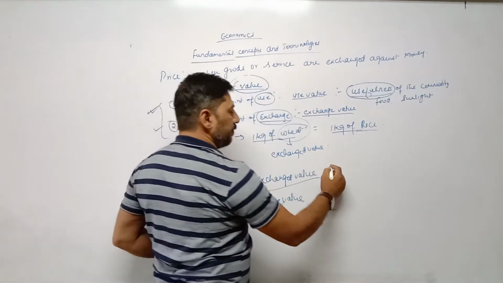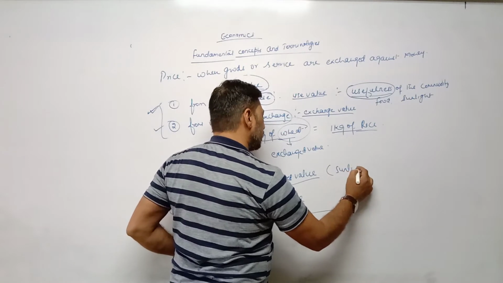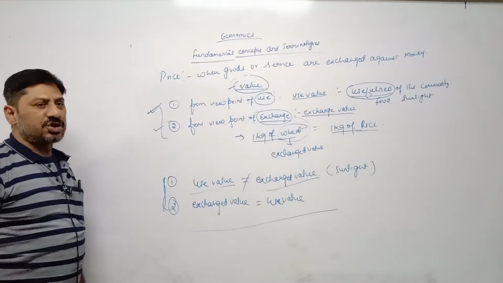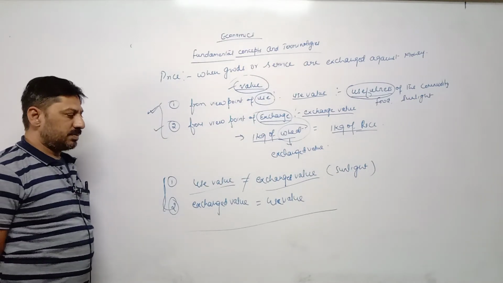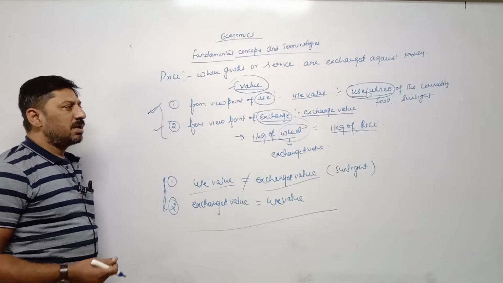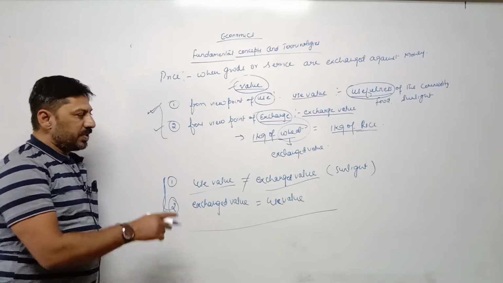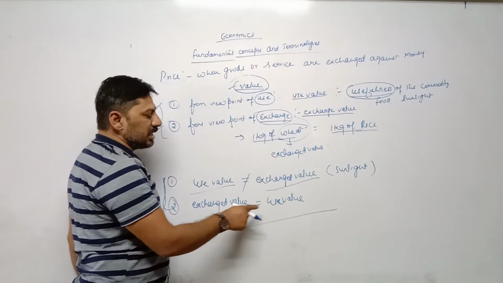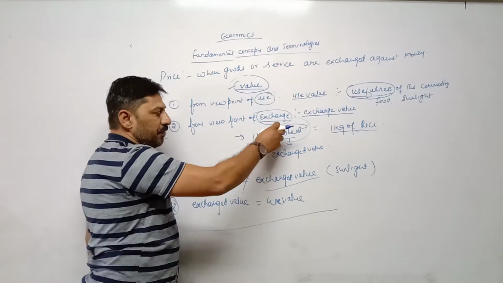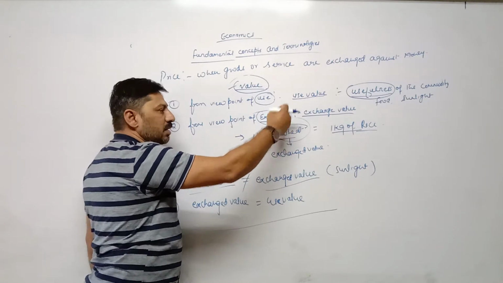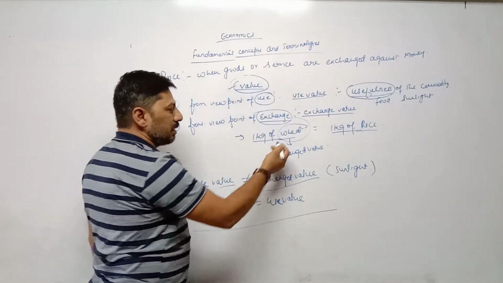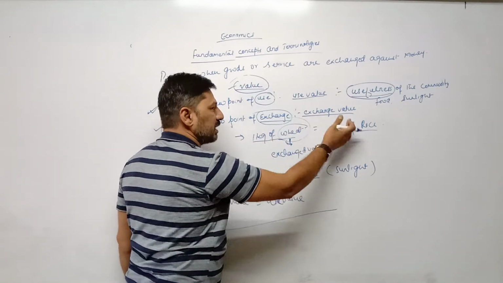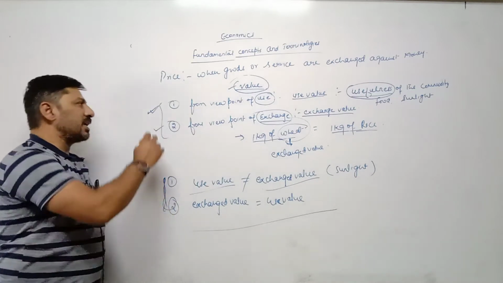One example I had given: sunlight. Sunlight is essential for human being, but sunlight cannot be exchanged with any other goods. We cannot exchange sunlight with wheat or rice. But if goods has exchange value, definitely it has use value also. It means if we are able to exchange the goods with another goods or services, it means the goods wheat is useful for us because we are able to exchange wheat with rice. So two different states.